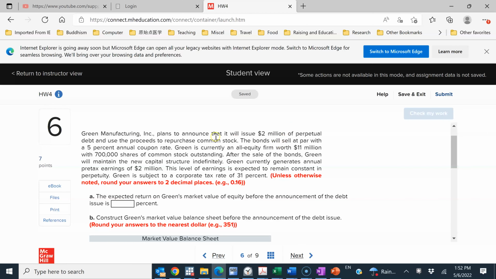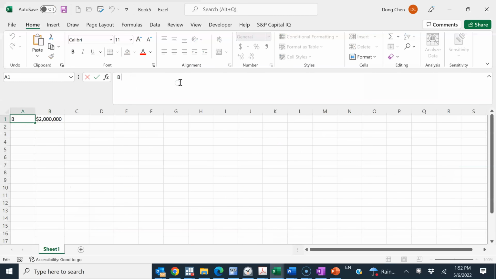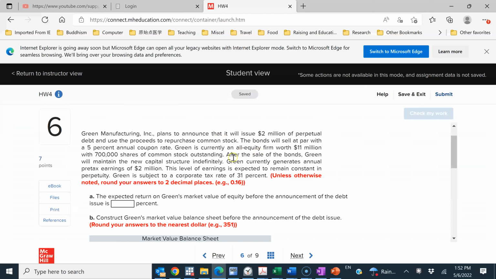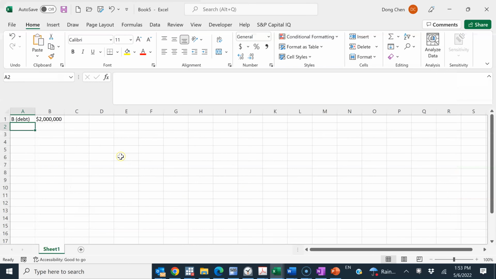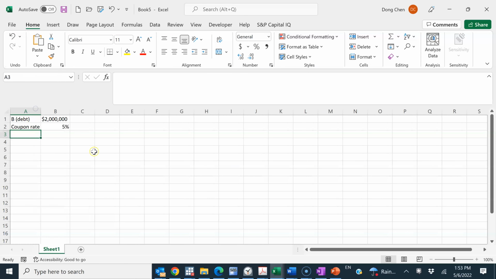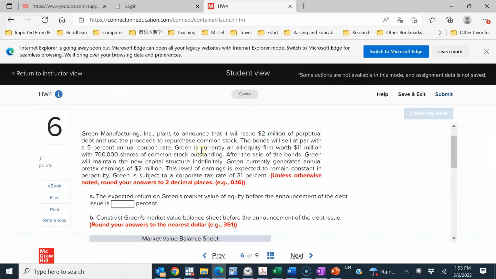So the B stands for the debt, right? B here is the debt. So the debt, perpetual debt is $2 million. And the bonds were sold at par with a 5% coupon rate. So coupon rate is 5%. And the price is the same as the par value, right? So that's what basically it tells us. So the price sale at par, which the par value is right here.